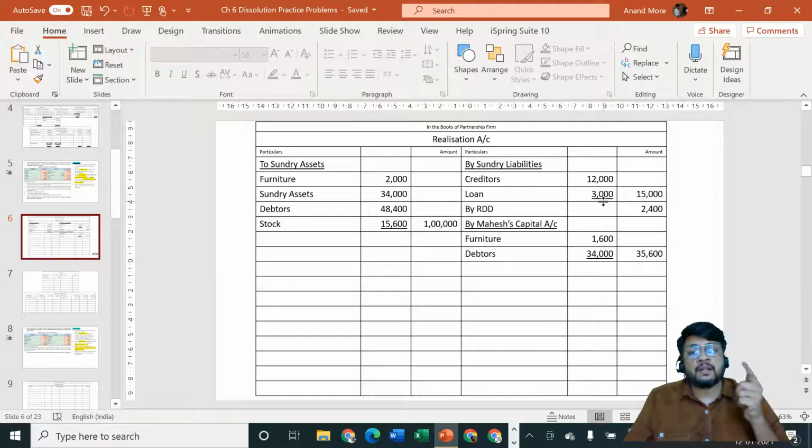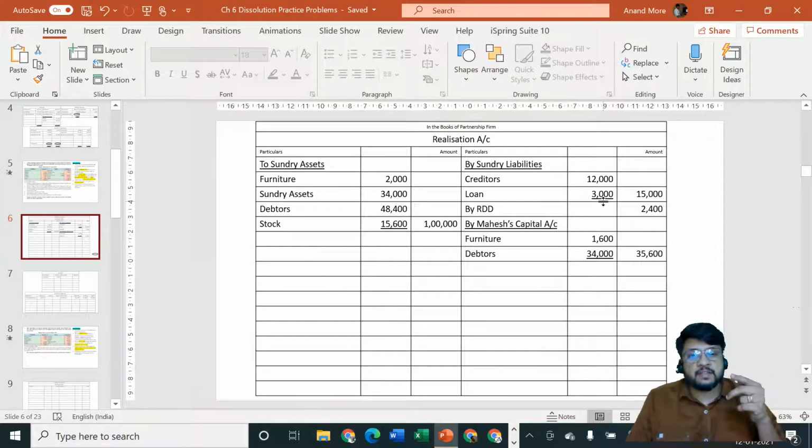In reality, what are we trying to tell? We are trying to tell that creditors are taken over by the partner. Creditor is an asset or creditor is a liability? Creditor is a liability. So when the problem is telling you that the creditors are taken over by the partner, then if you are going to specify the sentence creditors are going out, then you are making a mistake. The logic is creditors are the receivers. Creditors will get the money, but firm is not paying the money. Who is going to pay the money? Mahesh is going to pay the money.